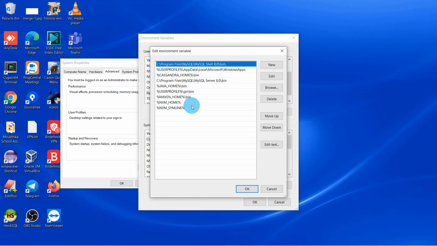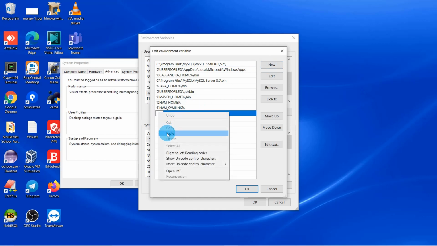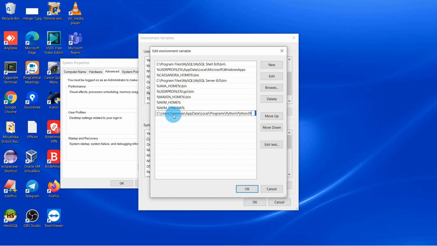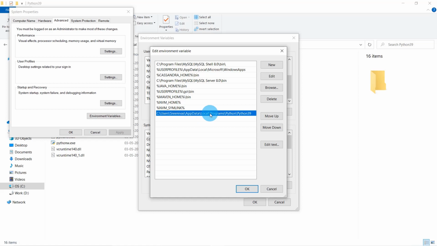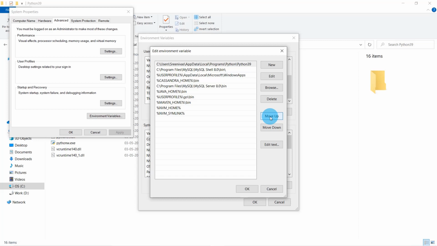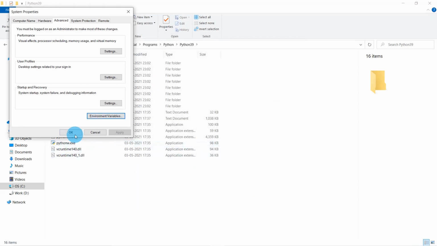There is no Python here, right? I am going to add a new path here, New. So whatever I copied, I am pasting here. This is C:\Users\Srinivas\AppData\Local\Programs\Python\Python39. Now let's move this path upwards. Sometimes there are some issues in Windows. It may not be detected when you open the command prompt and type python. Better, let's move it to the top of the list and then click on OK, OK, and again OK.